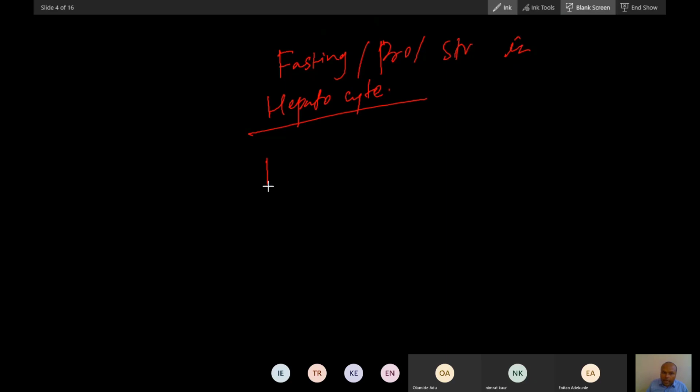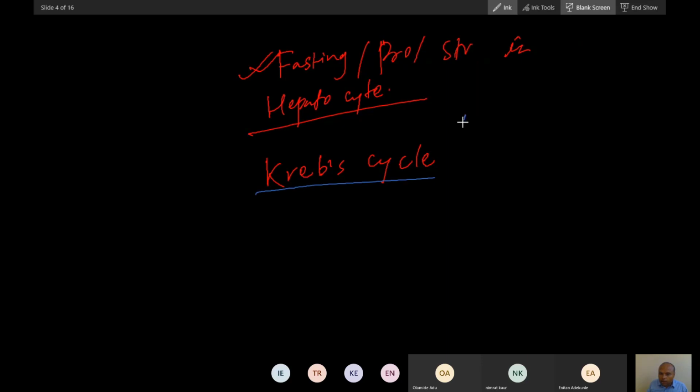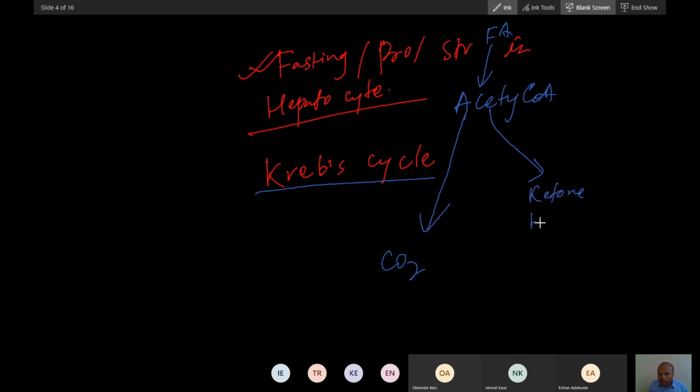the Krebs cycle during fasting condition. Do you remember the Krebs cycle does not catabolize this acetyl coenzyme A into carbon dioxide? That acetyl coenzyme A may come from fatty acid. Rather, acetyl coenzyme A may convert into ketone body. Do you remember this? Now, this acetyl coenzyme A will not convert into carbon dioxide.